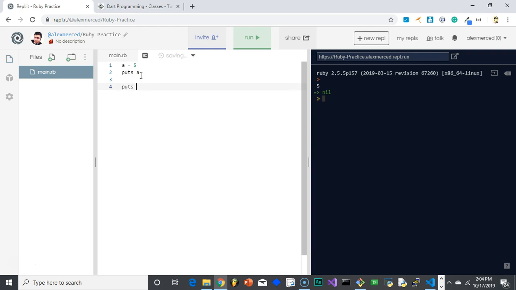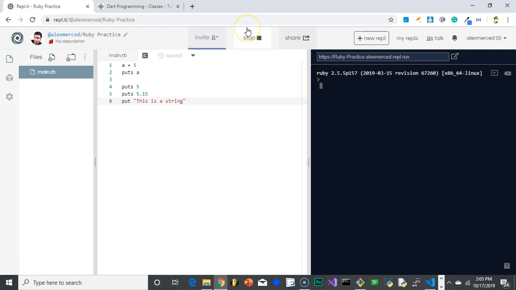Another thing you need to know is that there are different types of variables. When it's just a whole number, it's called an integer. When it's a 5 with a decimal, that's called a double or a float, depending on the context and the language. And when I put letters in quotation marks, this is a string.